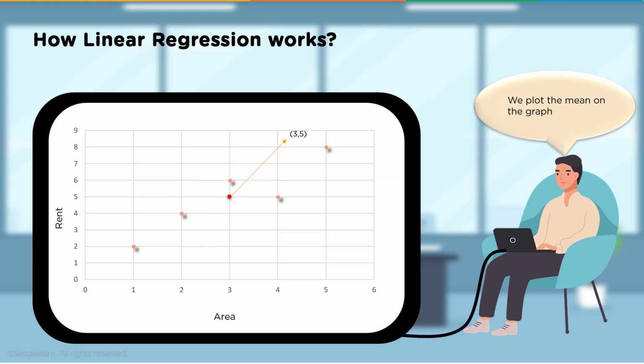And we plot the mean on the graph. So you can see right here, here's the mean of the rent and the area. It's kind of a very central point, which is what we're looking for, the average of everything in there. The best fit line passes through the mean. This is real important. When you're eyeballing it, as humans we can do this fairly easy if it's a straight line through a bunch of data.